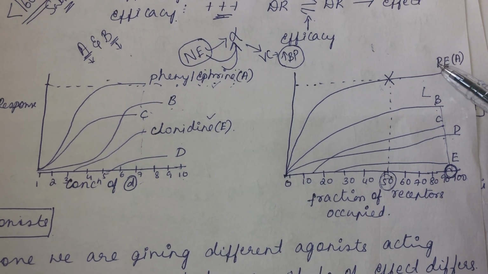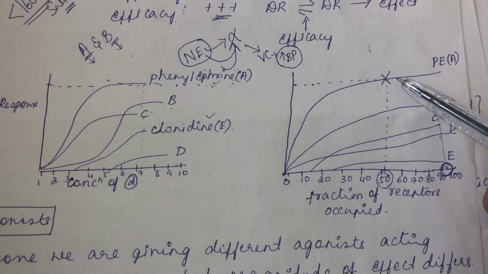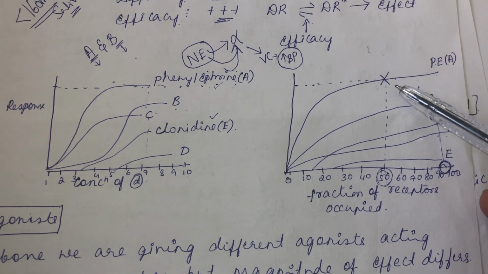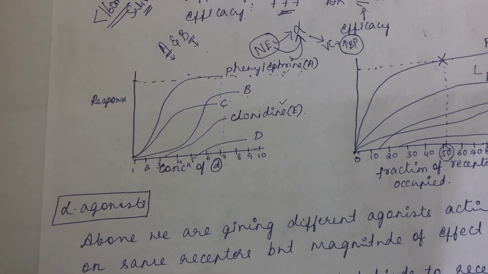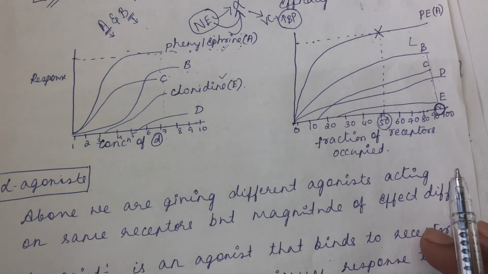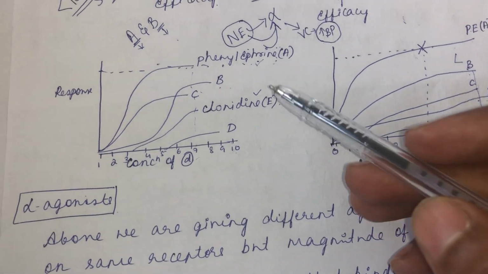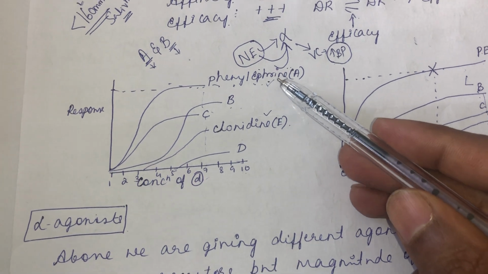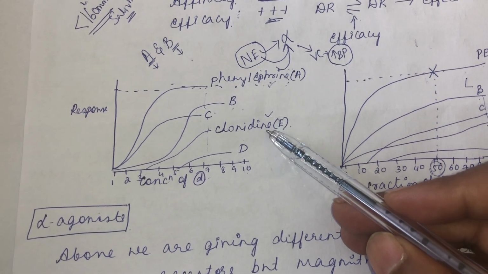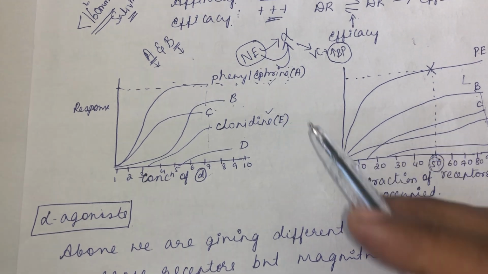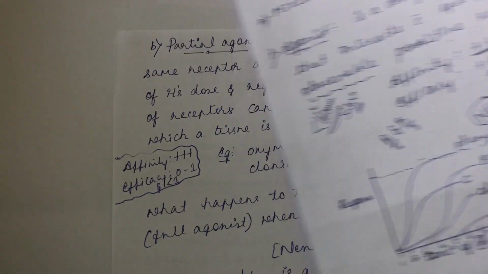But a full agonist is one which is deriving the maximum response from a tissue which is capable of it. So that is the meaning of a full agonist and partial agonist. The example of a full agonist here is phenylephrine acting on the alpha receptor. The example of a partial agonist: clonidine is a partial agonist acting on the alpha receptor.